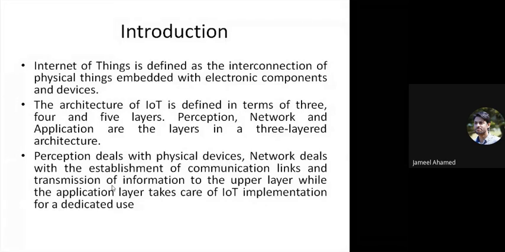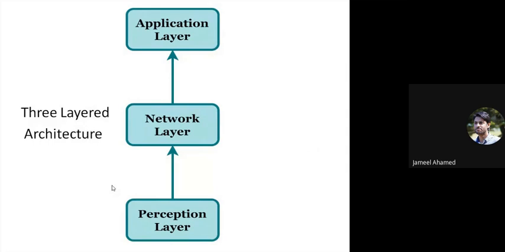IoT is a 3-layered architecture. It can also be considered as a 5-layer architecture. These are the 3 layers of the architecture. First is the perception layer, which is also called the device layer. Next is the network layer, which is also called the middleware layer. And the last one is the application layer, by which the user can access the application. In the perception layer, we can collect the data. Then through the network layer, we can transmit the data and do the processing at the middleware layer. And from that middleware, we can pass the model or data to the application layer for further use in the application.